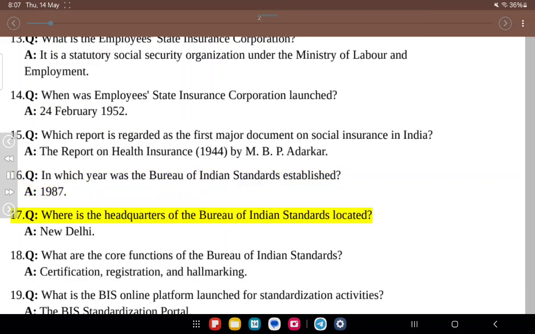16. Q. In which year was the Bureau of Indian Standards established? A. 1987. 17. Q. Where is the headquarters of the Bureau of Indian Standards located? A. New Delhi. 18. Q. What are the core functions of the Bureau of Indian Standards? A. Certification, registration, and hallmarking.